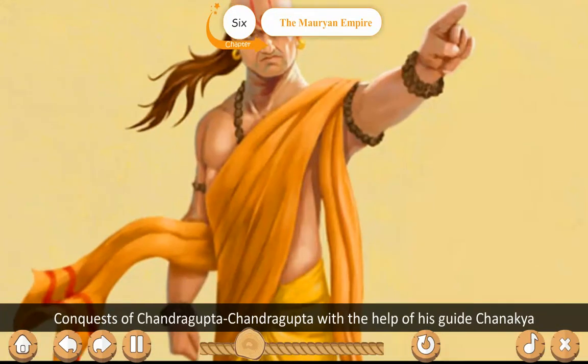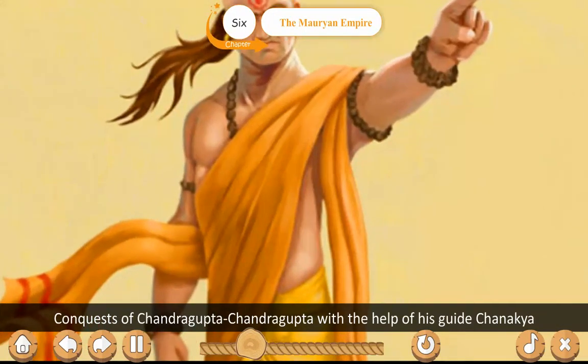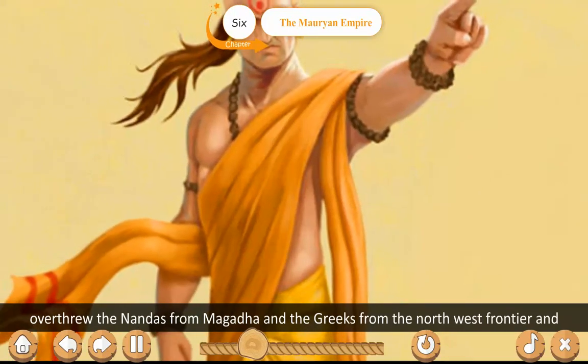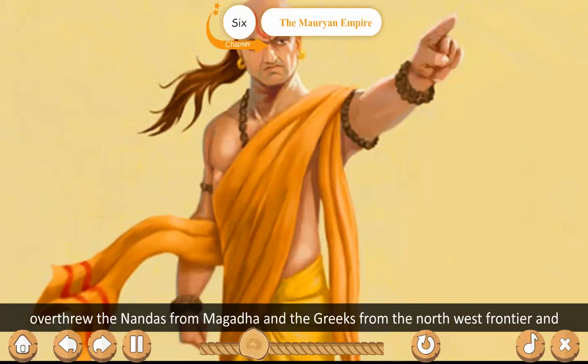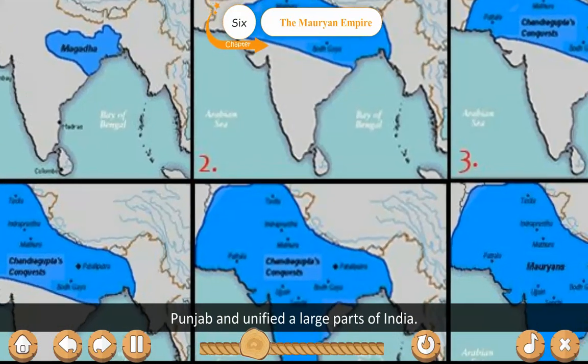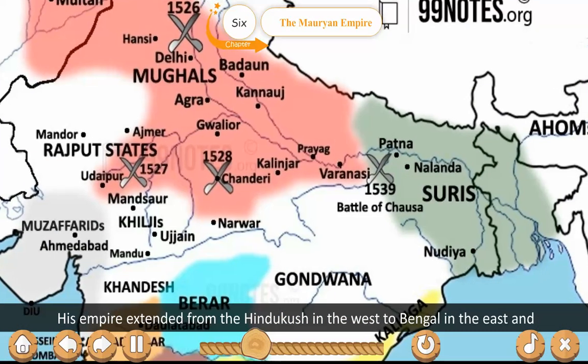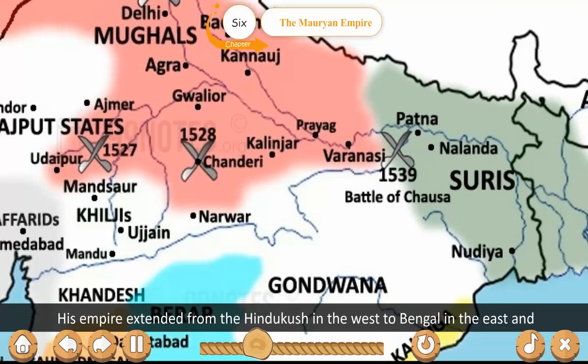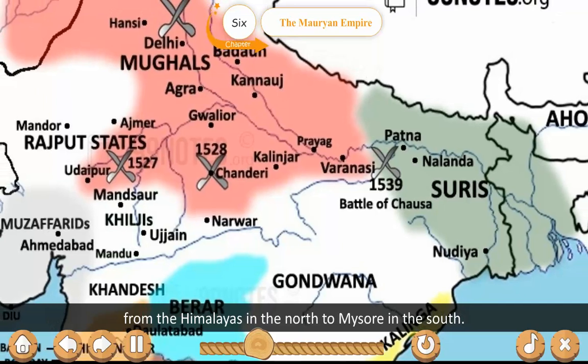Conquest of Chandragupta. Chandragupta, with the help of his guide Chanakya, overthrew the Nandas from Magadha and the Greeks from the northwest frontier and Punjab, and unified a large part of India. His empire extended from the Hindu Kush in the west to Bengal in the east and from the Himalayas in the north to Mysore in the south.